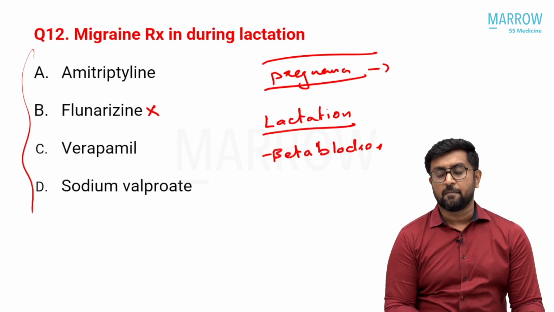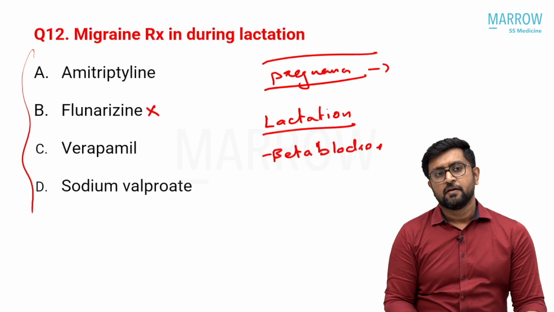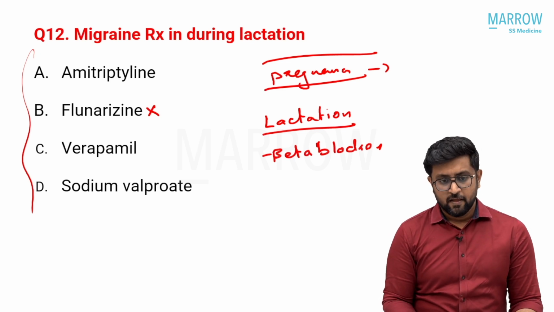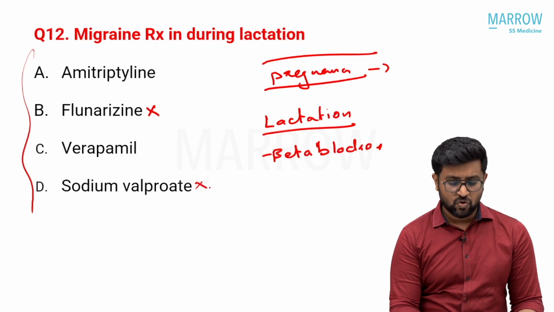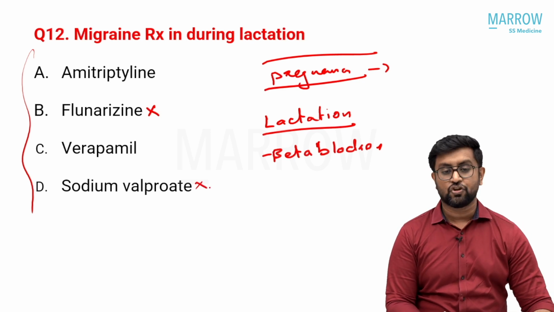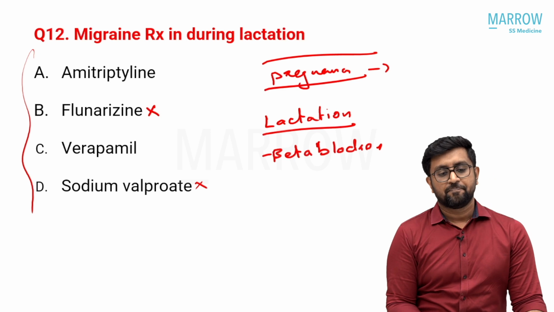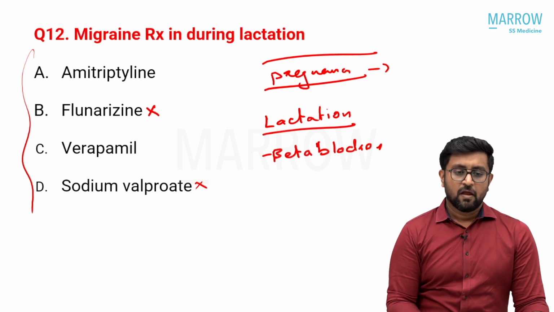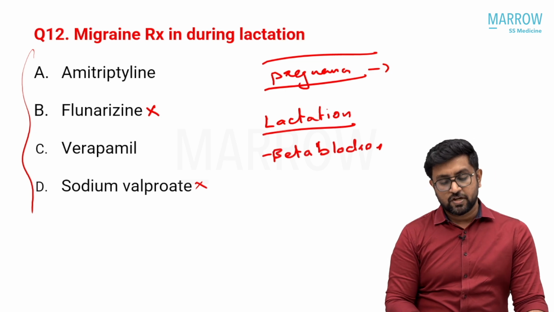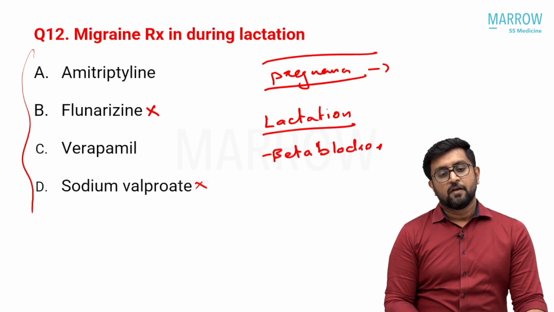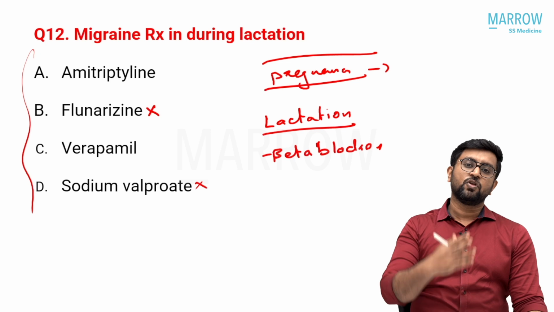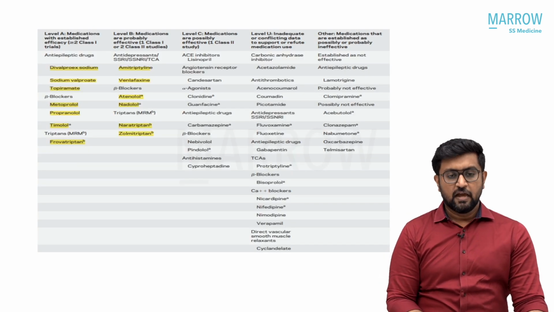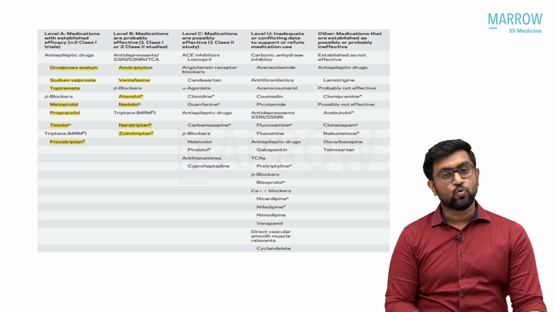Flunarizine secretion is there in the milk and a child can get sedated. It is not absolutely contraindicated at all, but studies are lacking. And sodium valproate, again, is not that safe. You can have secretion in the milk, so not that safe. And in all reproductive age group females, we preferably don't give sodium valproate. And verapamil is relatively safe. So confusion remains between amitriptyline and verapamil. But we have discussed in our module, we had given this table in our module, where you can see the American Society of Headache has classified level A, level B, level C, level U medications.